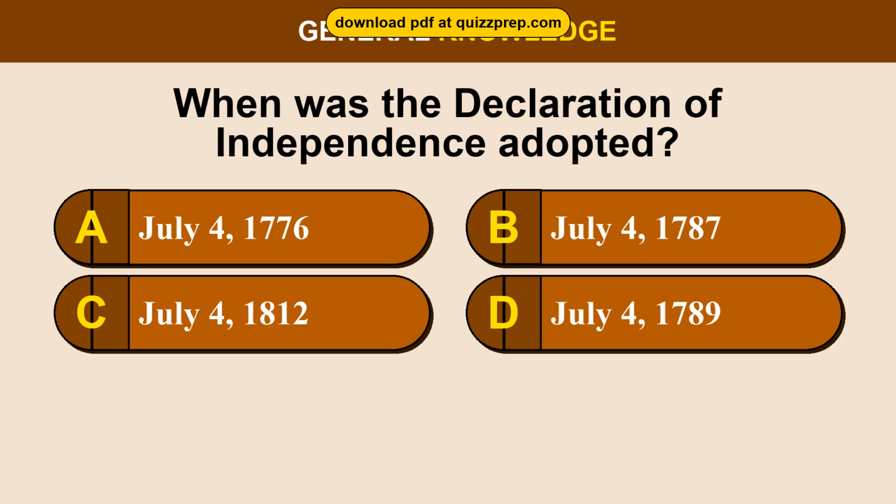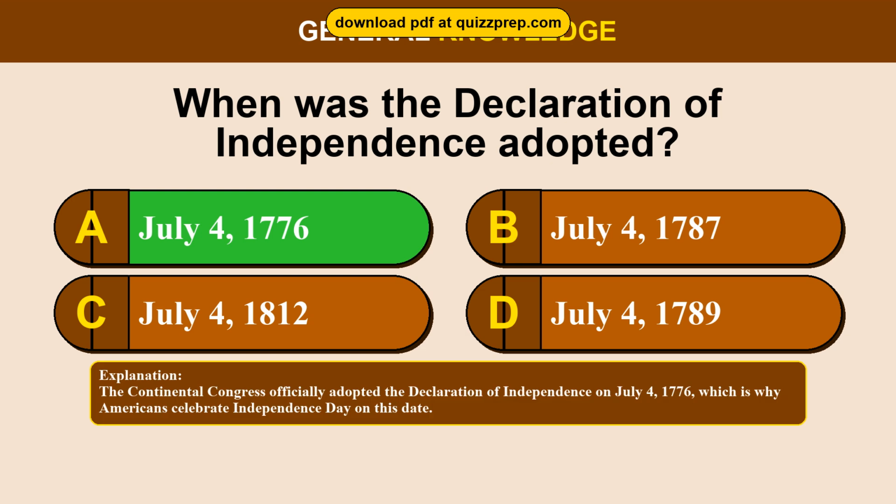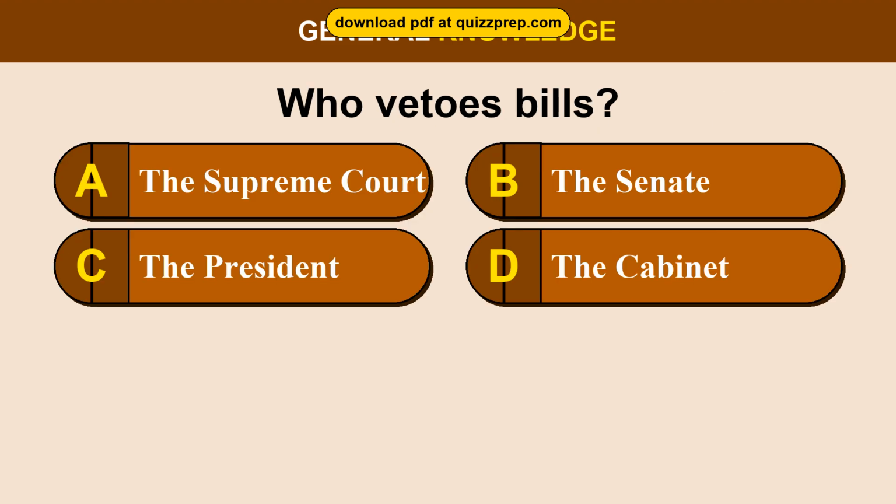Question 47. When was the Declaration of Independence adopted? Option A, July 4, 1776. Option B, July 4, 1787. Option C, July 4, 1812. Option D, July 4, 1789. The correct answer is option A, July 4, 1776. The Continental Congress officially adopted the Declaration of Independence on July 4, 1776, which is why Americans celebrate Independence Day on this date.